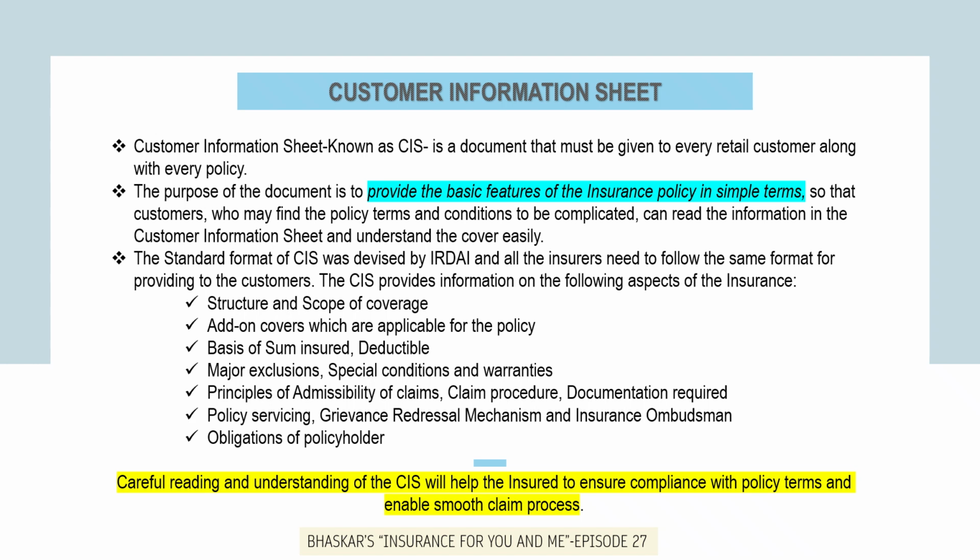The CIS provides information on the various aspects of insurance, like the structure and scope of coverage, add-on covers which are applicable for the policy, the basis of sum insured and deductibles, major exclusions, special conditions and warranties if any, the principles of admissibility of claims, claim procedure to be followed and documentation required, the policy servicing aspects, grievance redressal mechanism and insurance ombudsman details, and also the obligations of the policyholder.